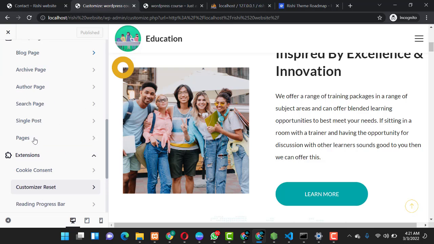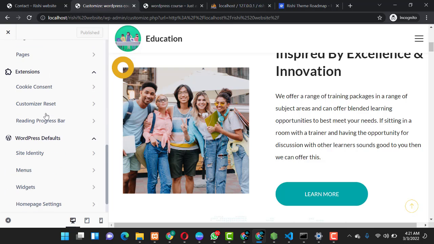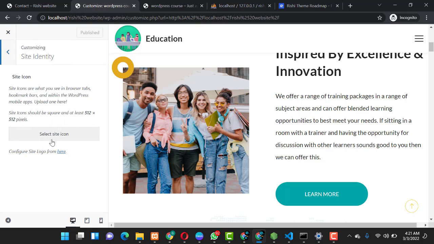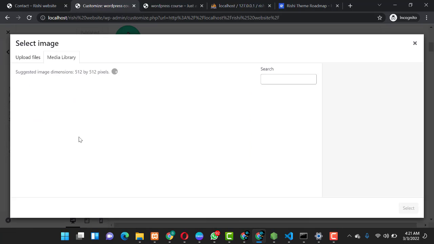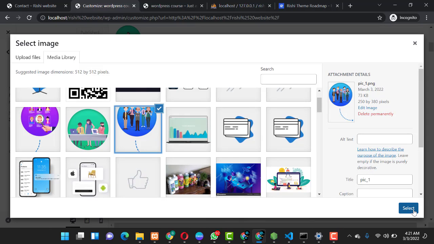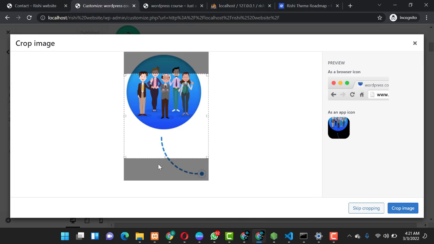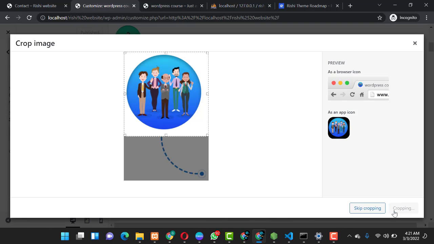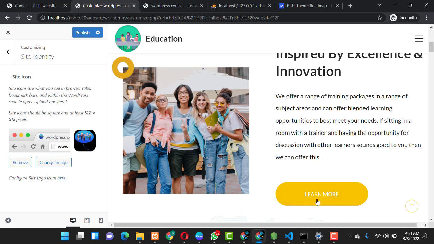So you can also go ahead and customize some pages. You can check on site identity, like the way the site loads over here. You can change it over here, if you want it to be something else. So you can choose an image, and I will choose this image and we'll use the image. So we can crop it, and we crop image. Okay, there has been an error, so we can just keep cropping, and you see it changes over here. So we'll have an icon there.